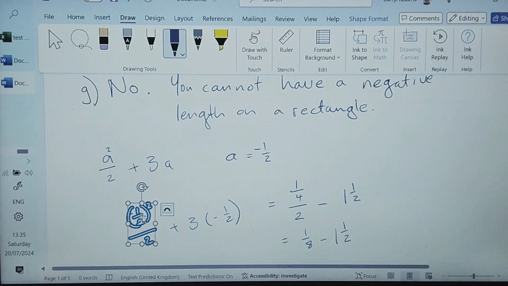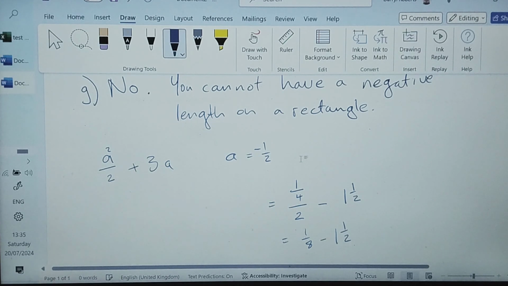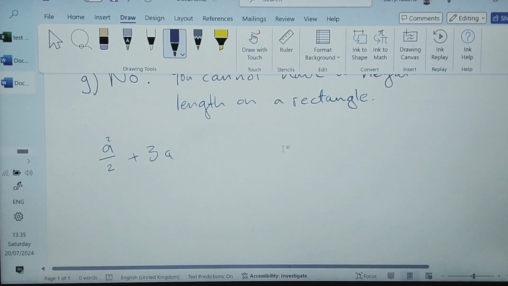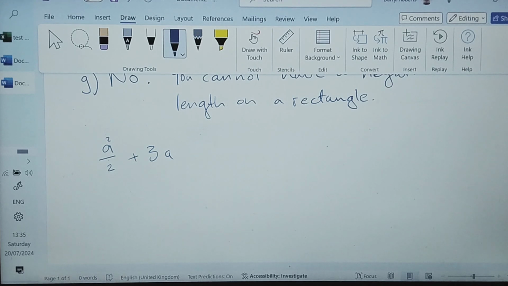Let's see if we change that from a half to a quarter. What if it was minus a quarter? What if we used that instead? All right, so let's just say A is minus a quarter. Let's go even smaller than that and just see. And this should be all we need to do. So if A is minus a quarter, what are we going to get? We're going to get minus a quarter squared over 2 plus 3 times minus a quarter.